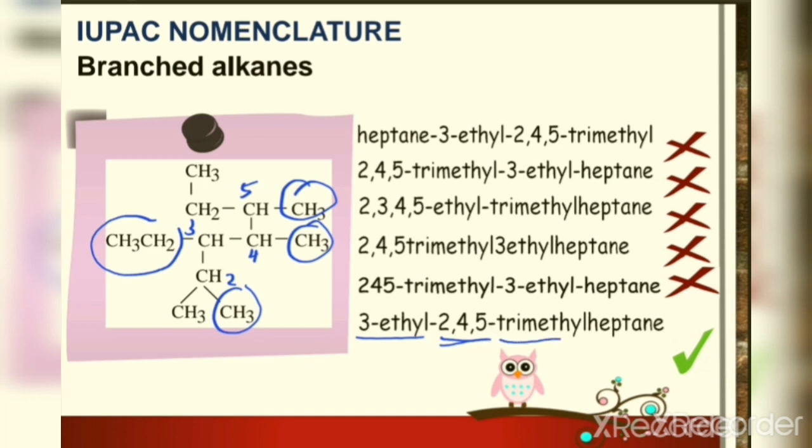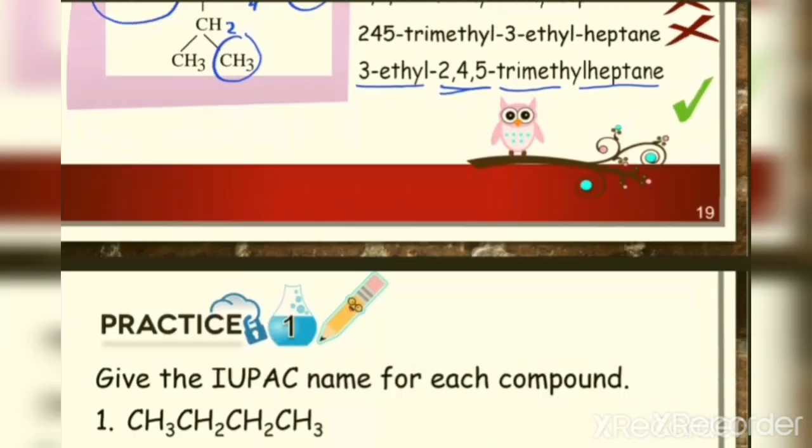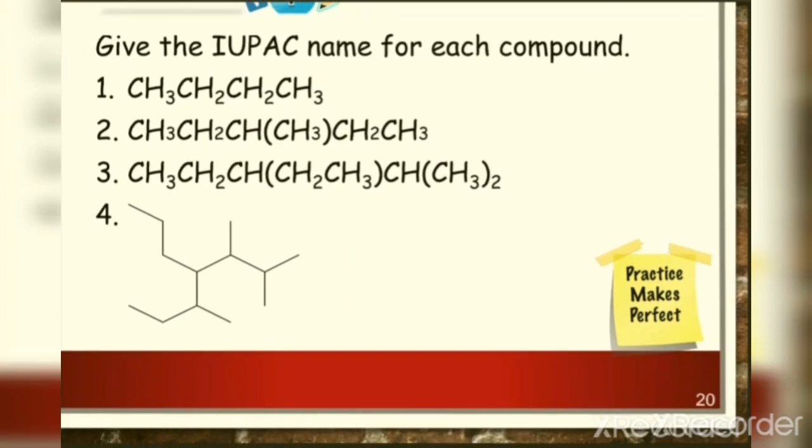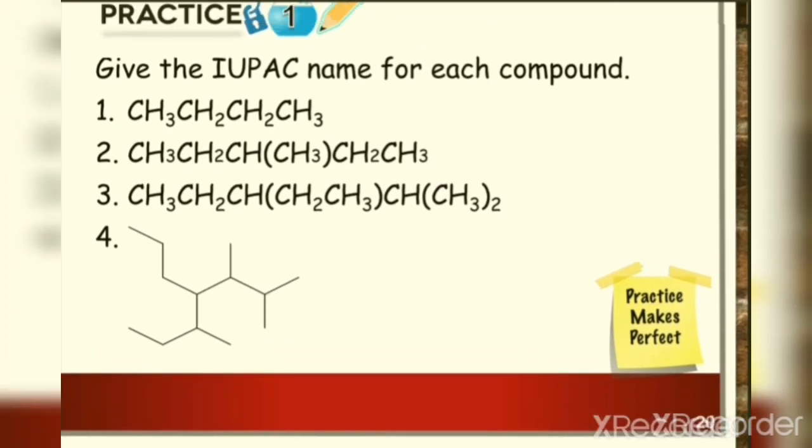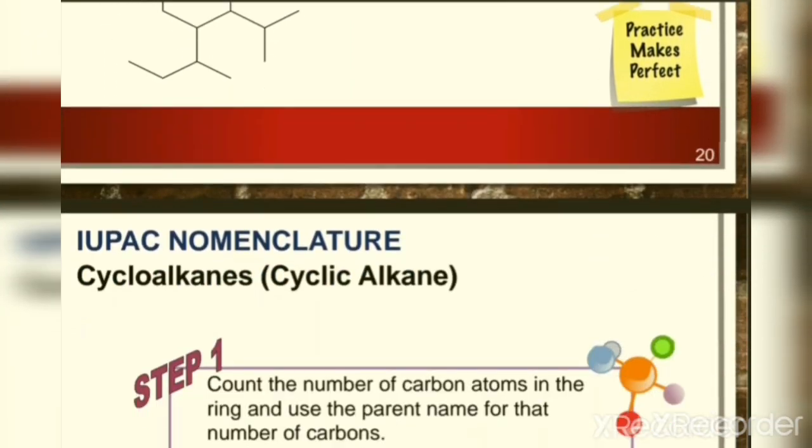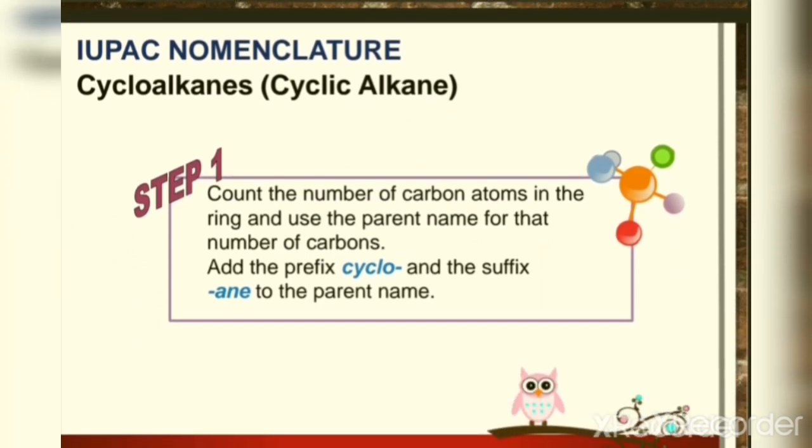Okay, and then we have no other substituent. So we go to the parent name, that is heptane. So the name for our compound is 3-ethyl-2,4,5-trimethylheptane. So this is how we name branched alkanes. Okay, so this is a practice for you to try. And then other than branched alkane, we also have cyclic alkane.